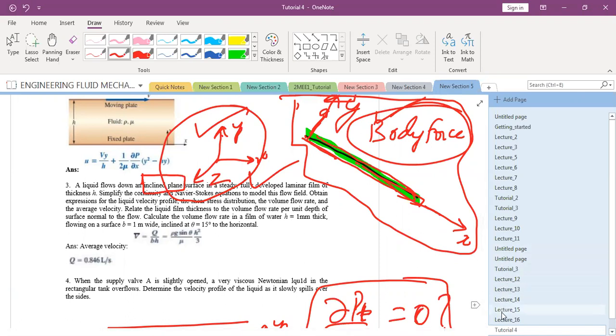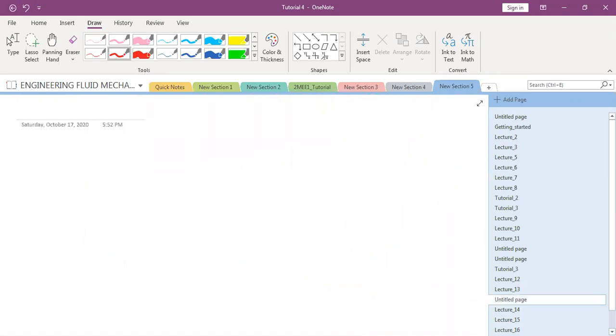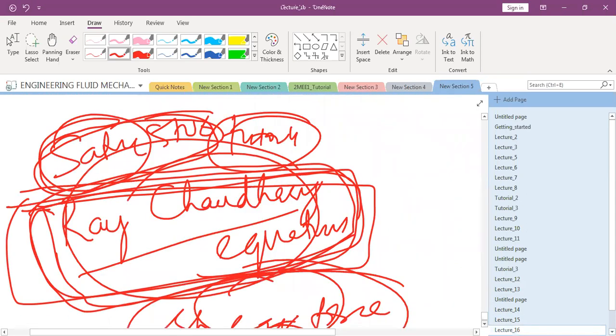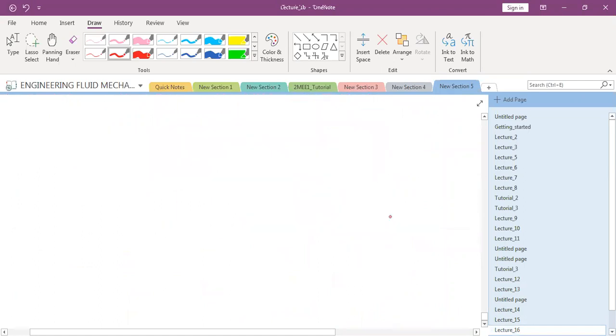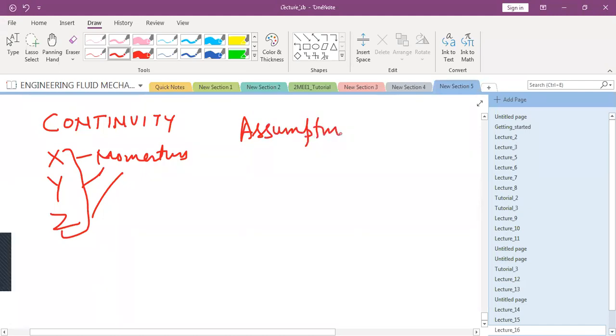Now I'm coming to a concept in which you will realize that the full Navier-Stokes equation, so what you have done is, whether it is the continuity equation or the X, Y and Z momentum equations. So whenever there is a question, what do you do? You make certain kinds of assumptions.